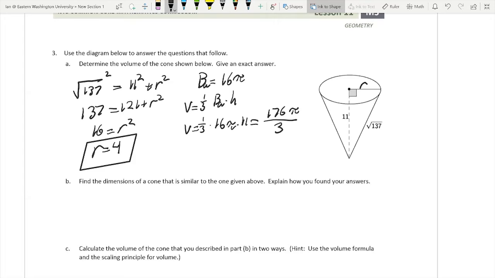Can we divide 176 by 3? No, we can't. This is our exact answer: 176 pi divided by 3.